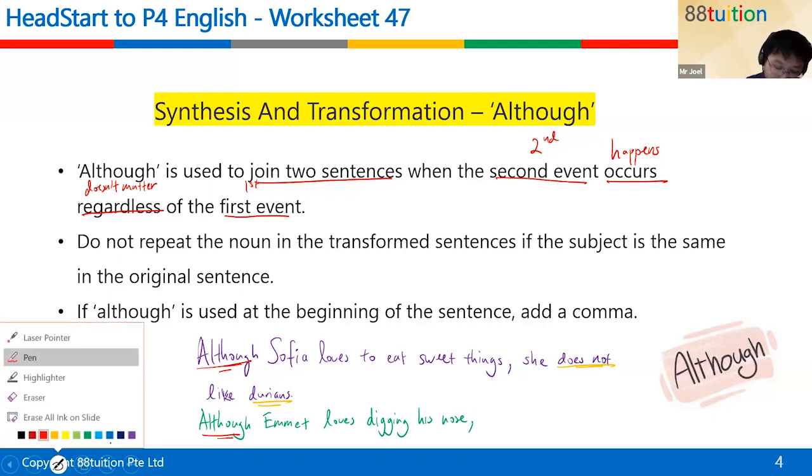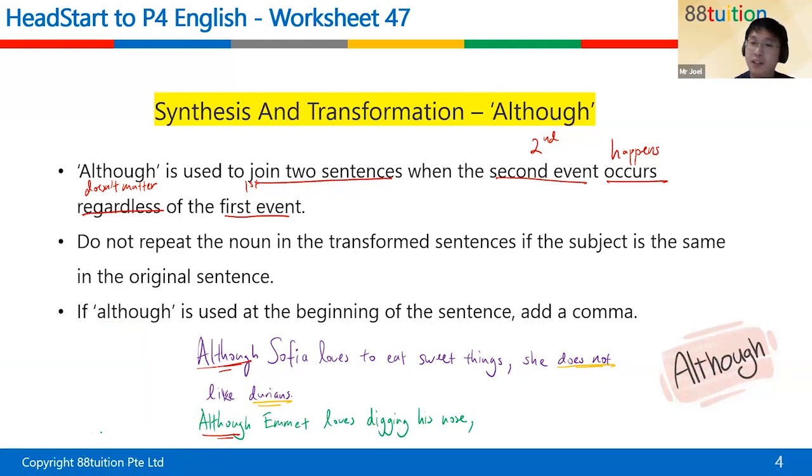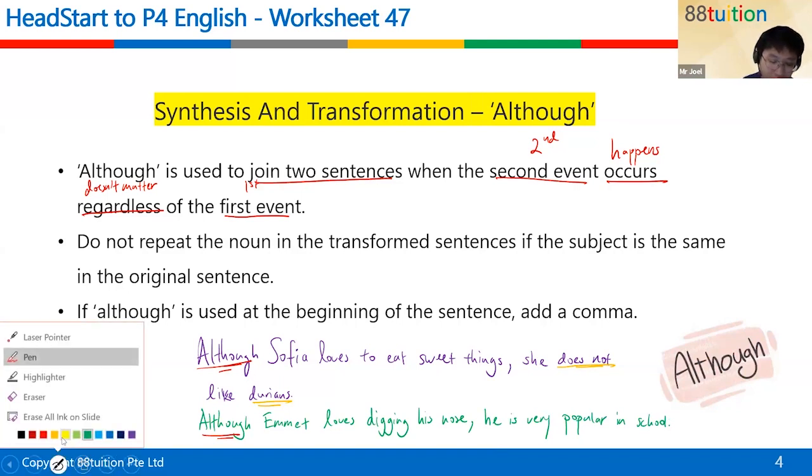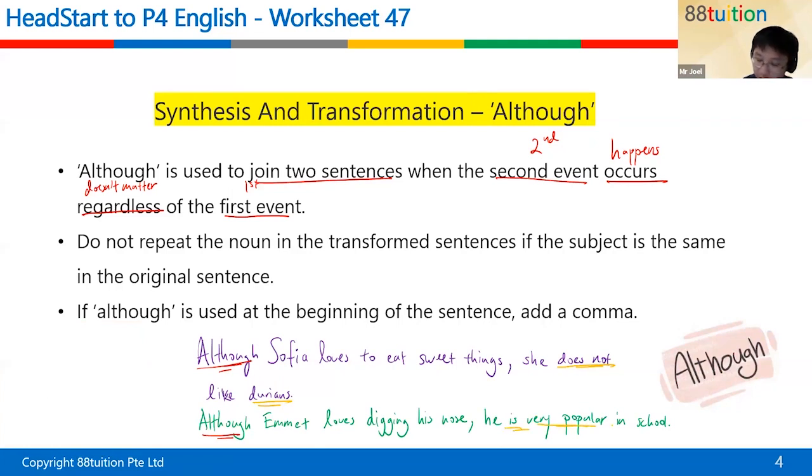Although Emmett loves to do that, it doesn't matter. If someone loves to dig their nose, they might be very unpopular with their friends, because the friends might go, ew, you dug your nose and flick your booger everywhere. But Emmett is very popular. Although he loves digging his nose, he is very popular in school. Doesn't matter whether he digs his nose in front of you or not, he's still very popular.